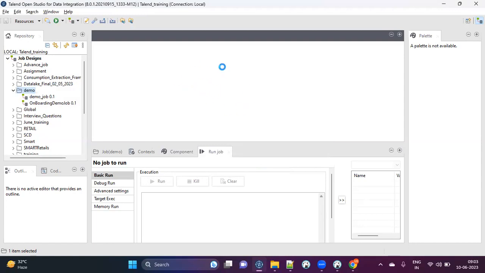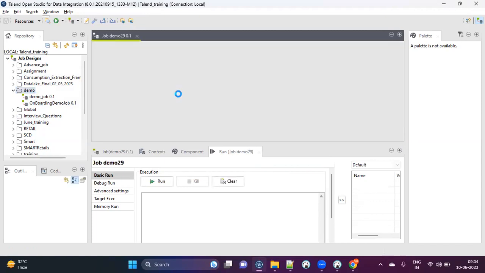Okay. So once you click on finish, a Talend new job will be created for you. I created it in the demo folder, right? You can keep things in your proper folder structure inside Talend also, and then it will create a job for you.